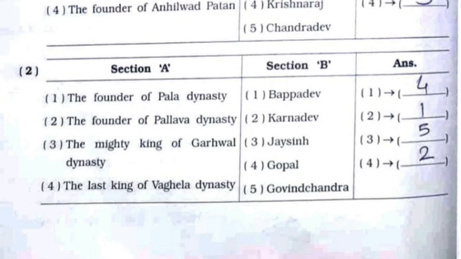Now we'll continue with the second part of the match the following. First one, the founder of Pal dynasty. It's option number 4, Gopal. Second, the founder of Pallav dynasty. It's option number 1, Bappa Dev. Third, the mighty king of Garhwal dynasty. It's option number 5, Govind Chandra. Fourth, the last king of Vaghela dynasty. It's option number 2, Karnadev.